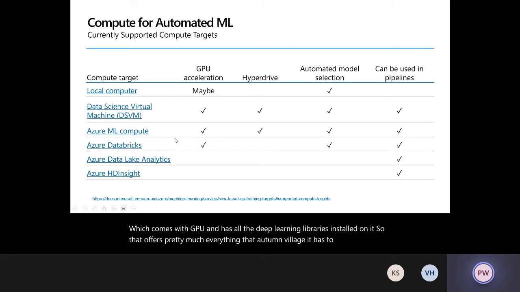The Azure ML Compute, which is something we'll look at in the subsequent demos, allows you to again do pretty much everything. Azure Databricks has support for GPUs and for model selection, and can be used as part of the pipelines, whereas Data Analytics and HD Insight is getting support just for the pipelines right now. So slowly you will see more and more things getting ticked on all the boxes. But right now, these two are the best options that you have, and I would recommend Azure ML Compute, because then you're not even bound by a single VM. You can actually use a set of VMs as a cluster as part of this ML Compute.